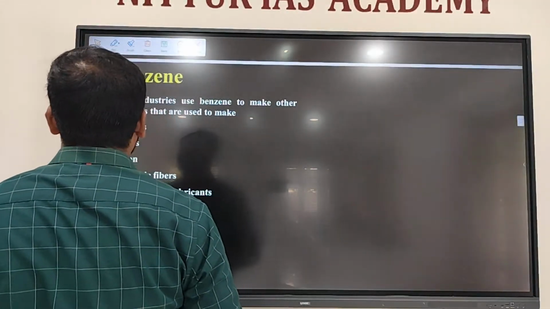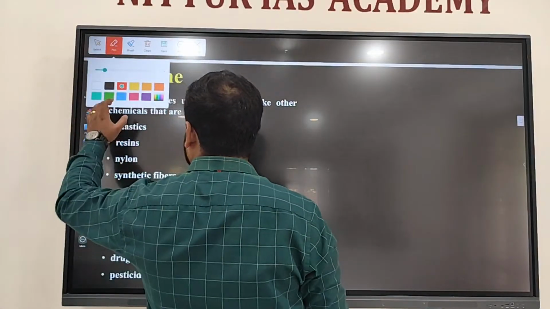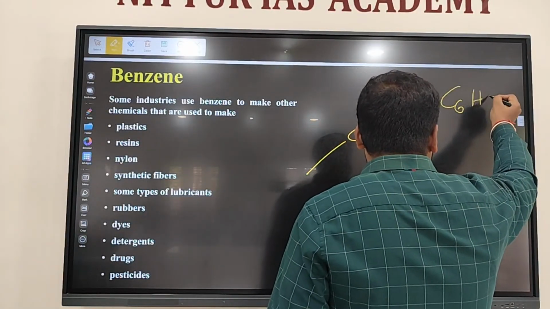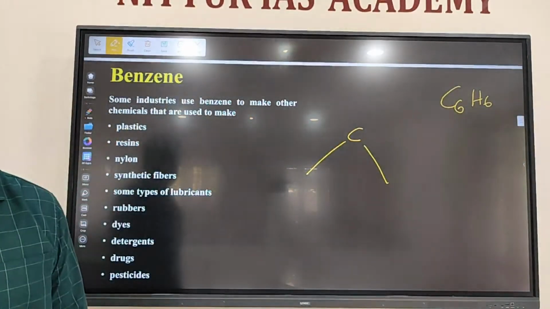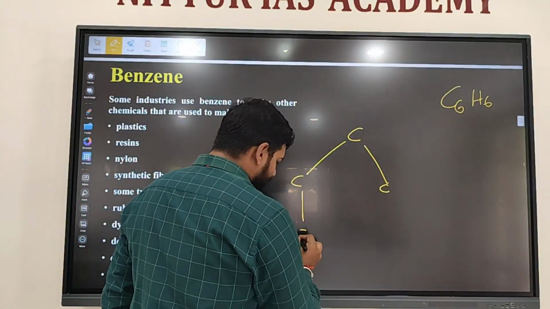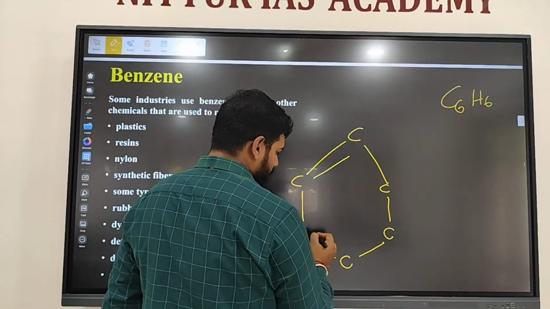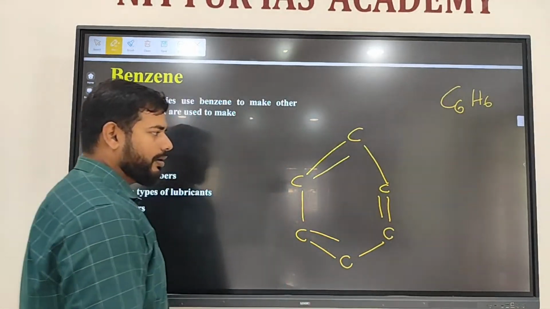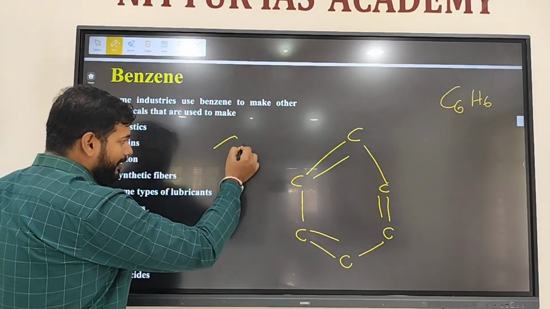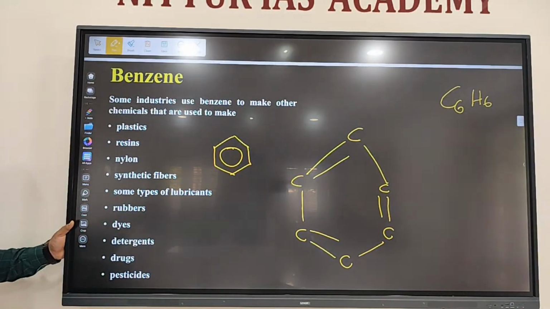Benzene. Have you heard the name? Benzene, C6H6. It's an aromatic hydrocarbon or cyclic hydrocarbon. Aromatic cyclic hydrocarbon, three double bonds are there. This can also be represented simply like this. The benzene ring can be simply written like this.